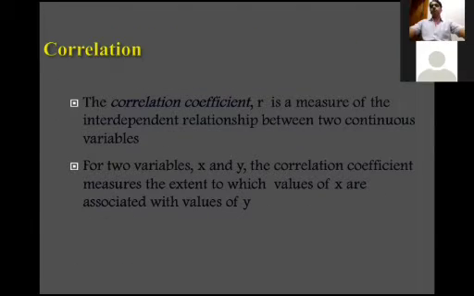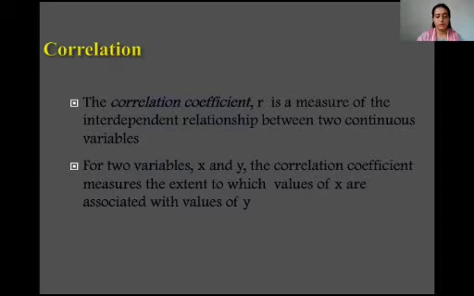Let's define the correlation coefficient. The definition: r is a measure of the interdependent relationship between two continuous variables. Let's say X and Y, both variables are independent, and we want to see whether X is associated with the values of Y. Here we want to see the association between two independent variables, and both variables are continuous in nature.